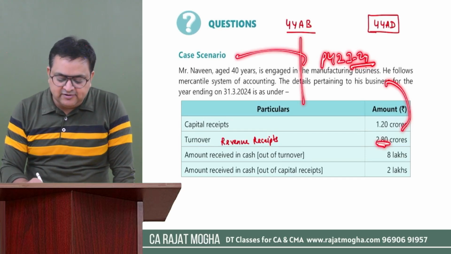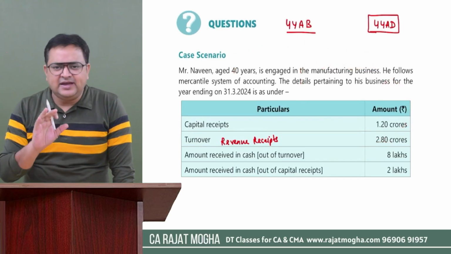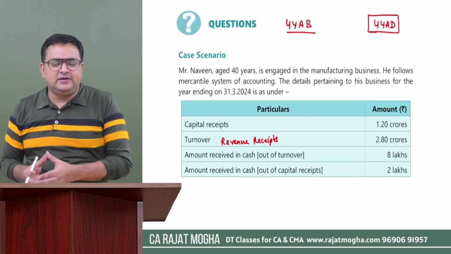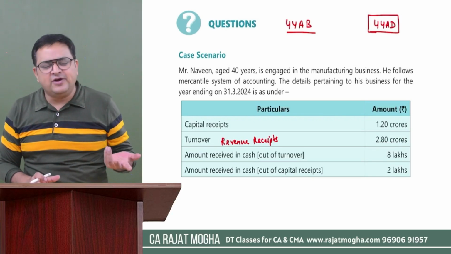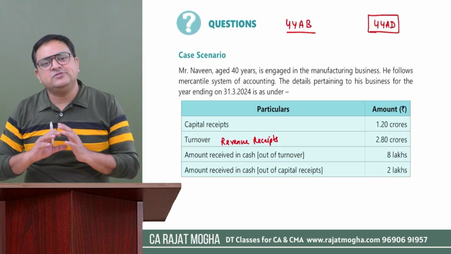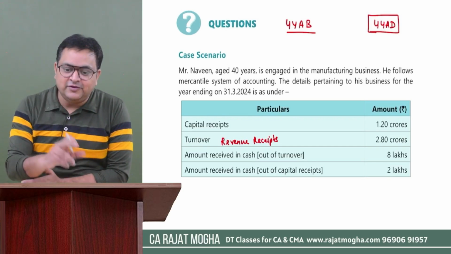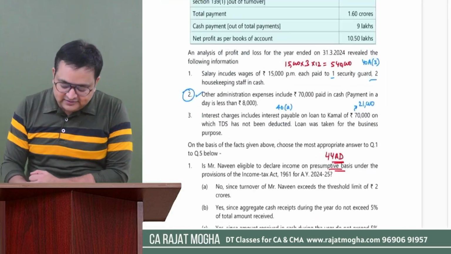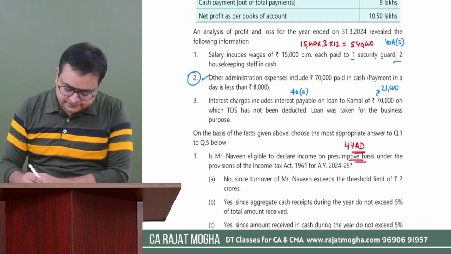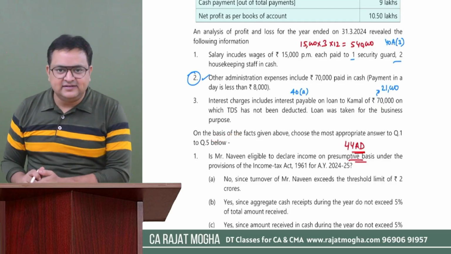But they have not given the last year turnover. Still, we can safely presume that if this year's turnover is 2.8 crore, last year's turnover would also have been more than 1 crore. So we will assume that this person was eligible to deduct TDS. However, since he has not deducted the TDS, we will disallow 30% of this amount. Okay, on this basis, this is our case study.